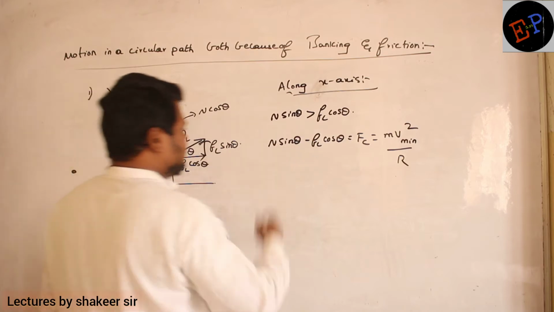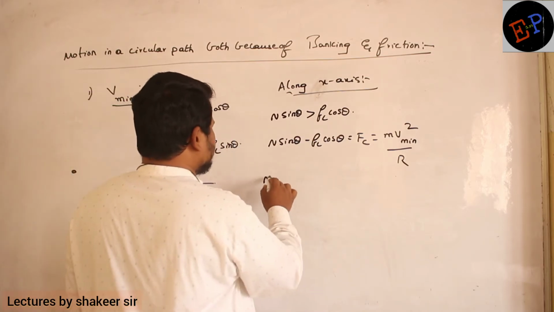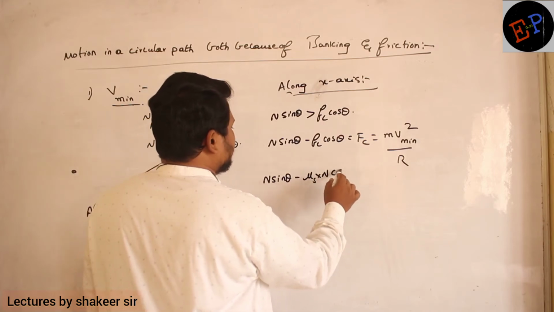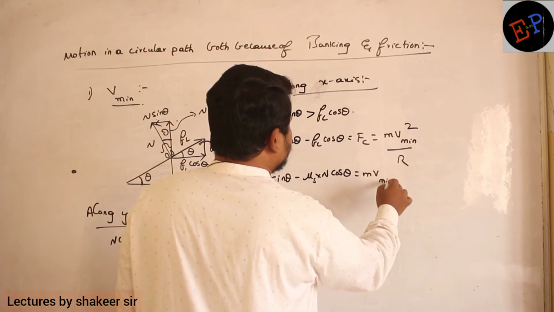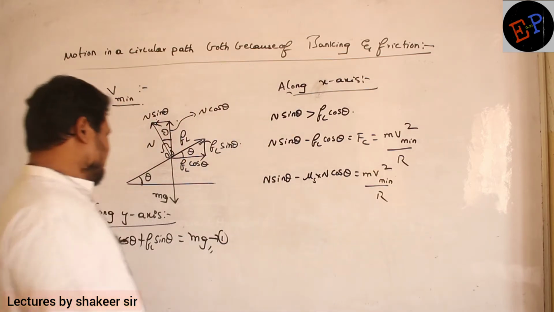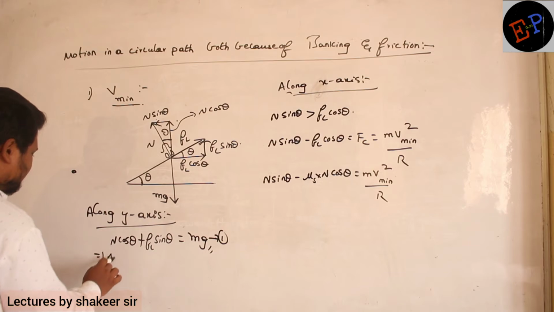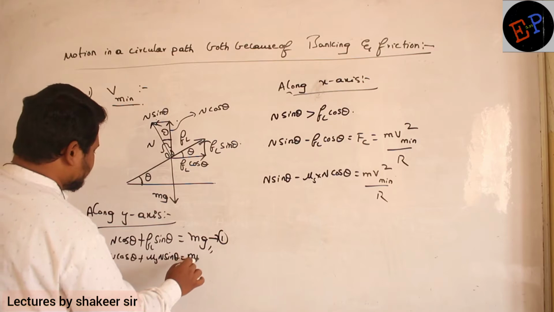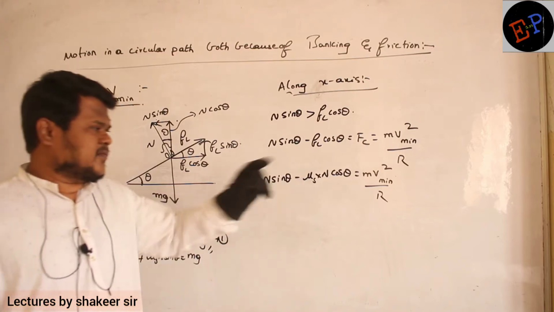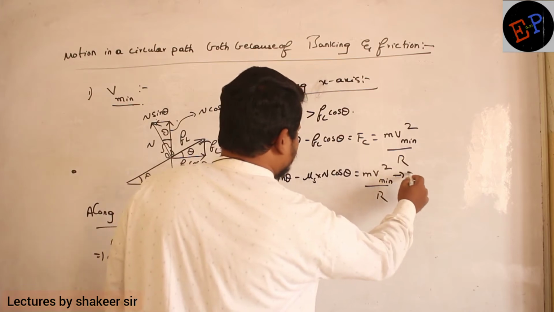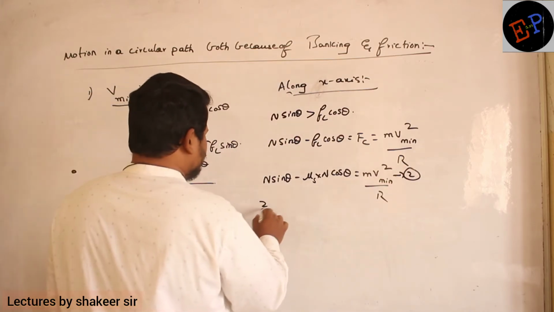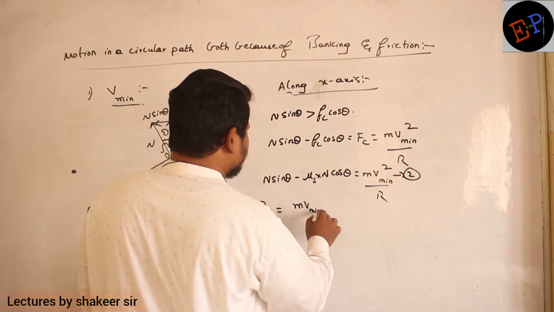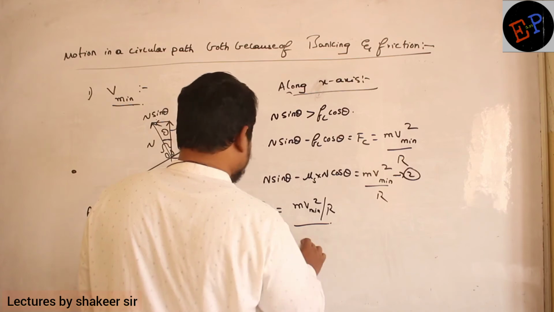Now write some more values here. So N sin theta minus FL, value is mu s into N cos theta. This is equal to m v minimum square divided by r. Here also I can write N cos theta plus mu s N sin theta. This is equal to mg. What I want is minimum velocity only. So I will divide 2 by 1. So if I do 2 divided by 1, then m v minimum square divided by r divided by mg.